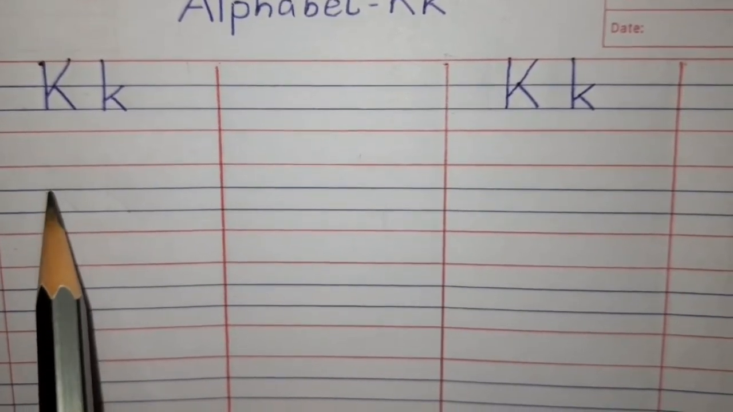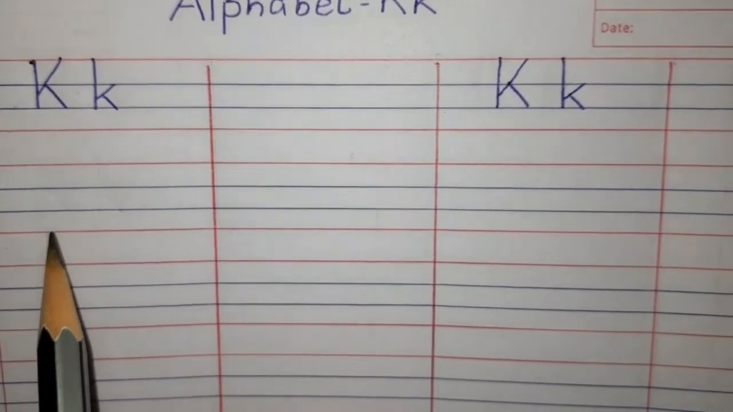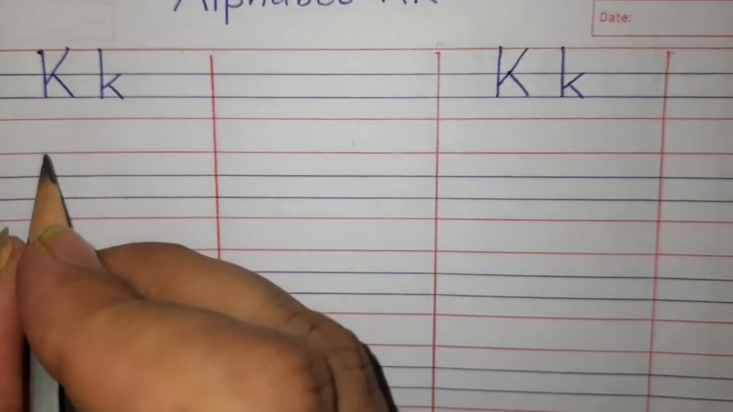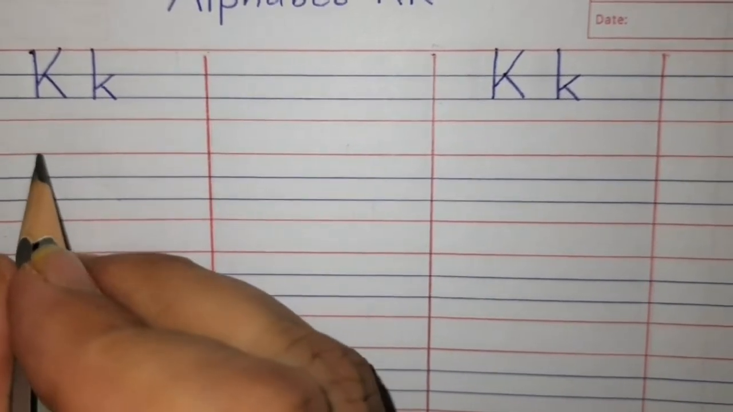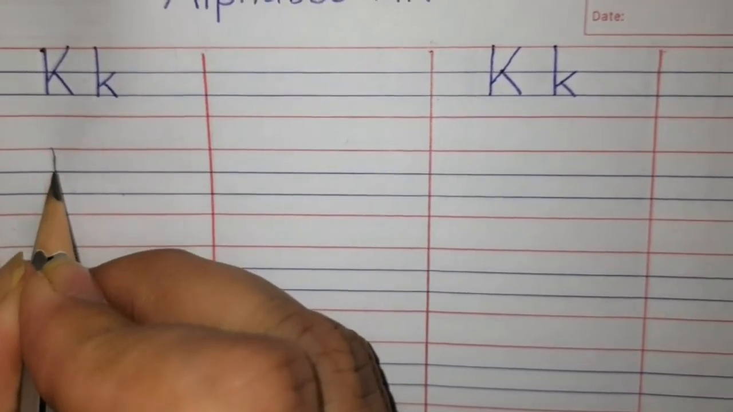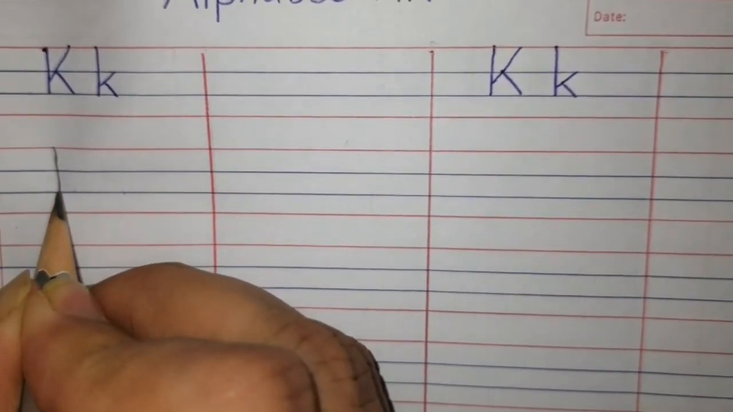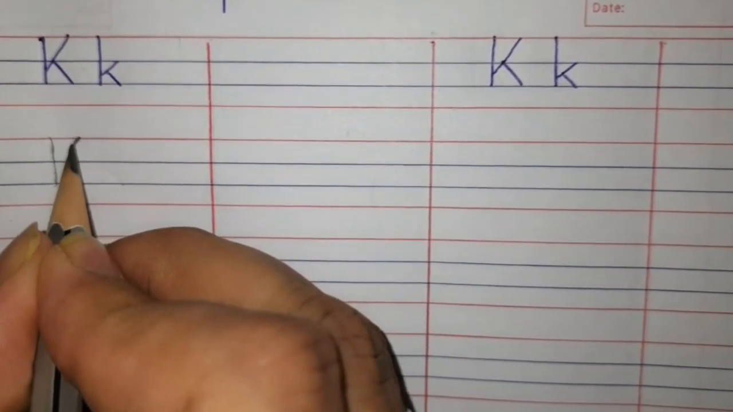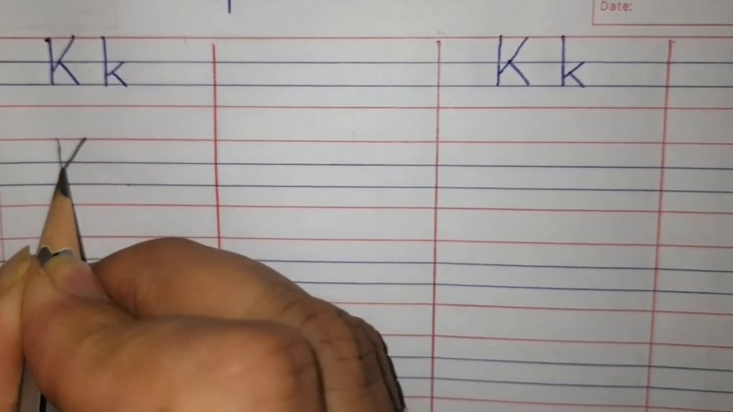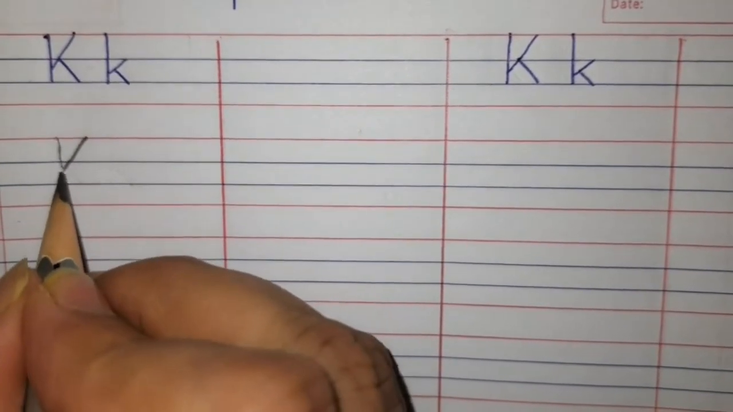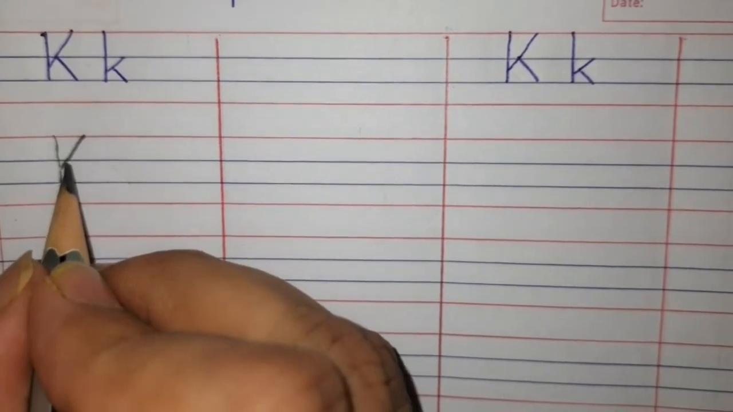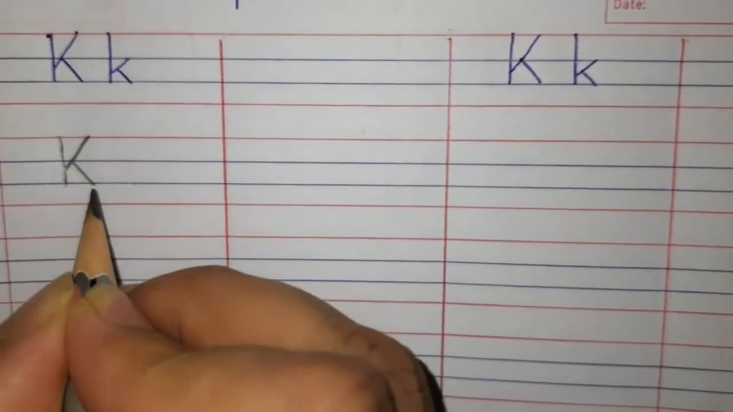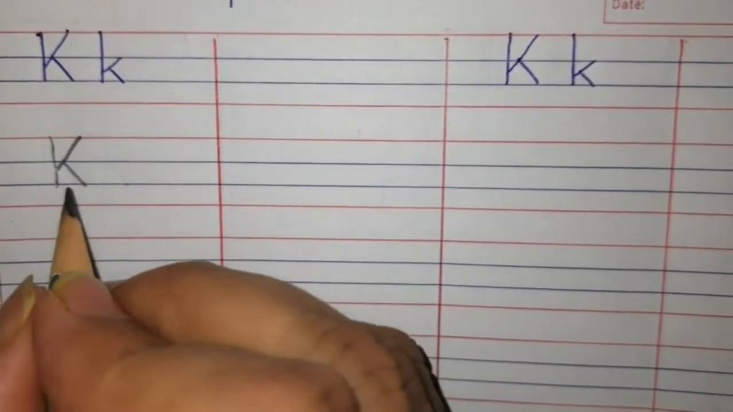First red line, first blue line, second blue line, and second red line. First we will write capital K. We will start writing capital K from the first red line. Standing line, come down, touch the second blue line. Then from the first red line, we will do slanting line, little bit below the first blue line. Then we have to leave little bit space, and from the blue line, we will write slanting line and touch the second blue line. Capital K.